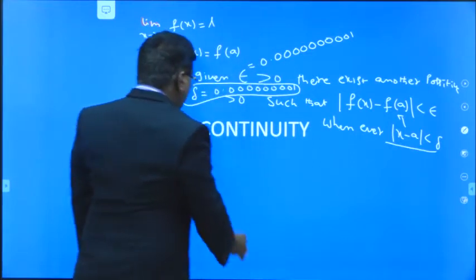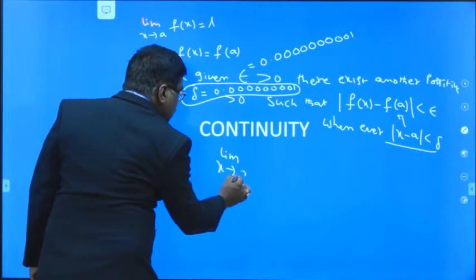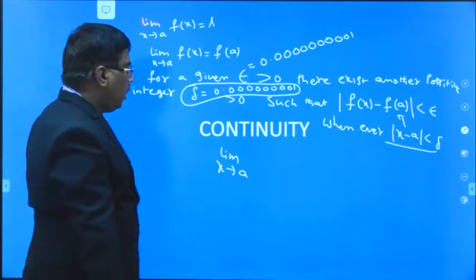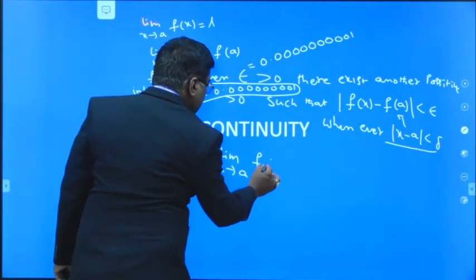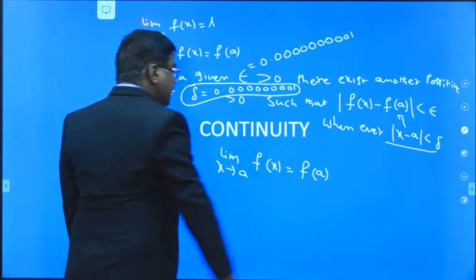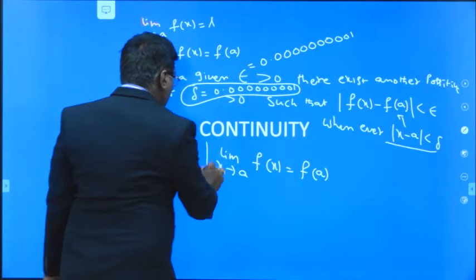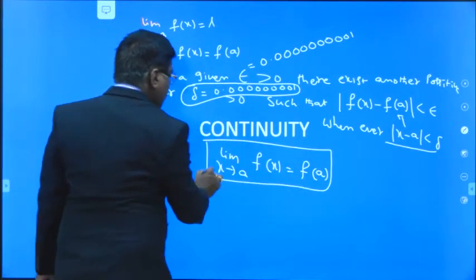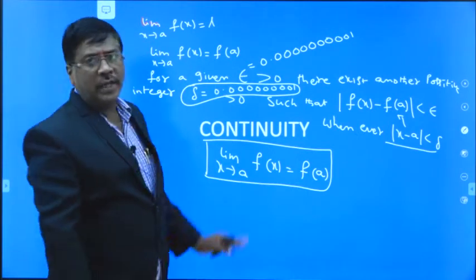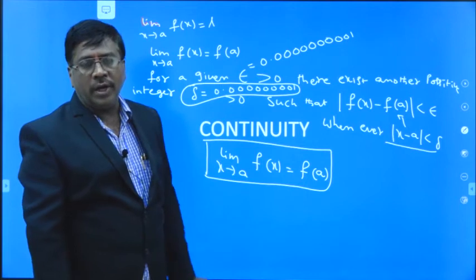So the meaning of this is that whenever x reaches a, then f of x is equal to f of a. This is the clear-cut meaning of continuity of a function. The same concept we explained for the limit should be applicable to continuity also.